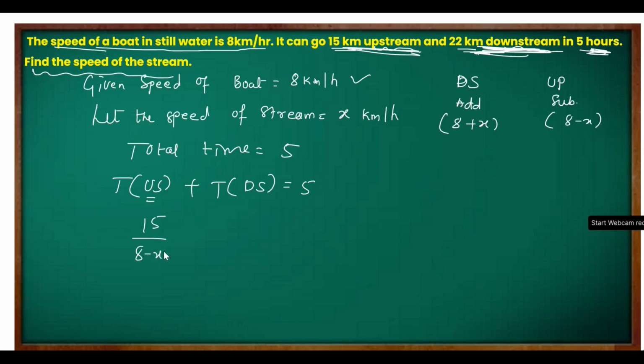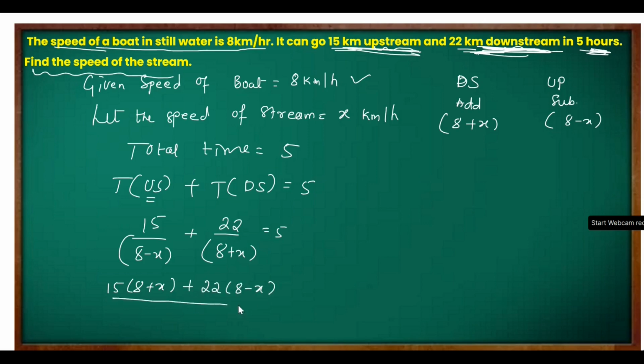Now here we will write 8 minus x, and here we are going to write 22 by 8 plus x, because the distance downstream is 22 kilometer, equal to what? 5. Now cross multiply, very easy. 15 into 8 plus x plus 22 into 8 minus x, whole divided by again an a plus b, a minus b situation, so 8 square minus x square, equal to what? 5. Correct?